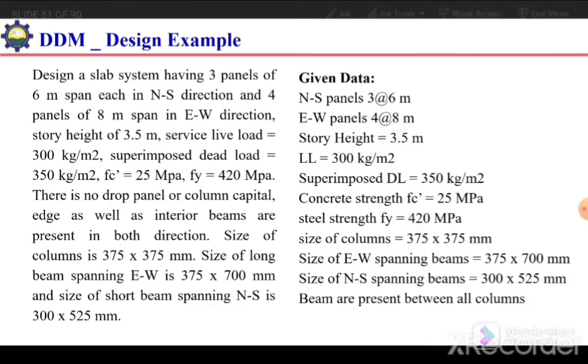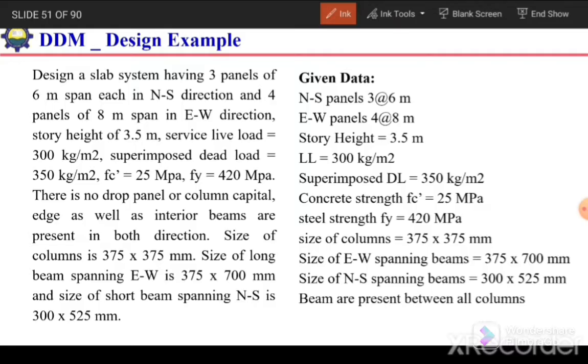The problem, or the given data, is: design a slab system having 3 panels of 6 meter span in the north-south direction and 4 panels of 8 meter span in the east-west direction. Story height is given as 3.5 meter. Service live load is given as 300 kg per meter square. Superimposed dead load is 350 kg per meter square. Specified compressive strength of concrete is 25 megapascal. Fy, the yield strength of reinforcement, is 420 megapascal.